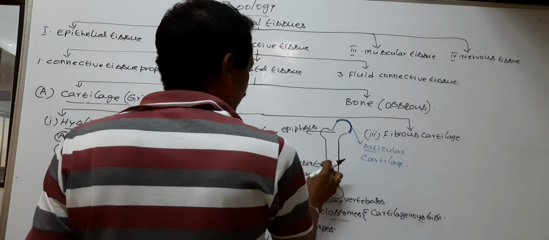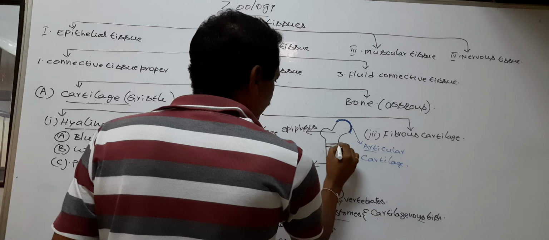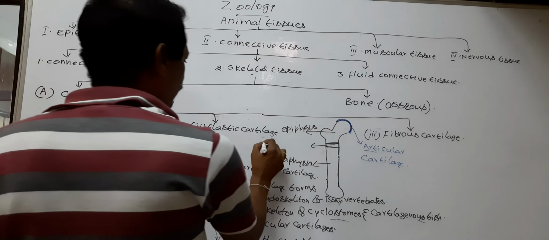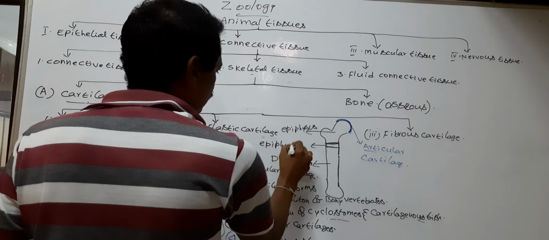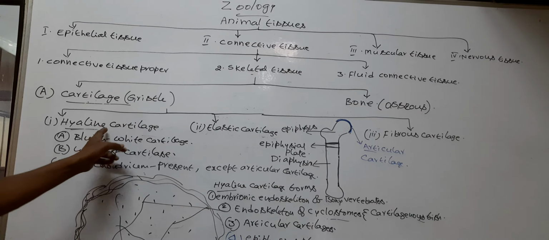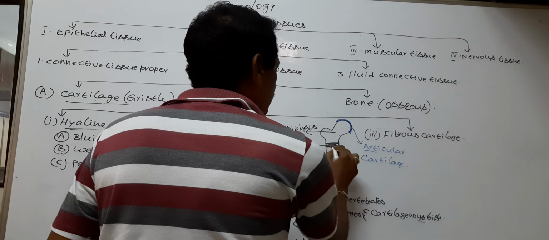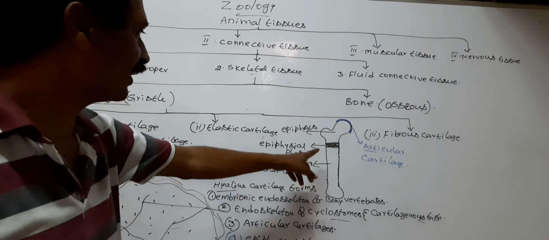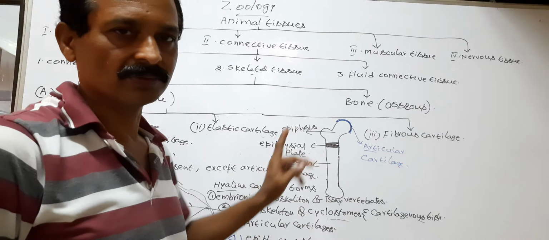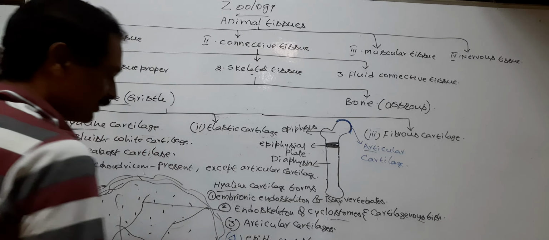Between epiphysis and diaphysis, a hyaline cartilage is present. This is called the epiphyseal plate. So, in the long bones, hyaline cartilage forms the epiphyseal plate.